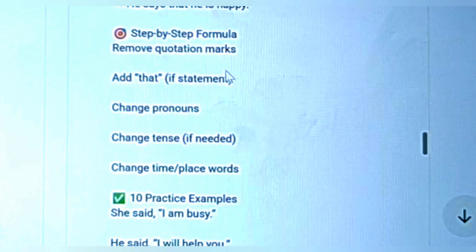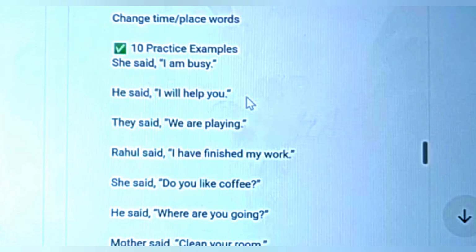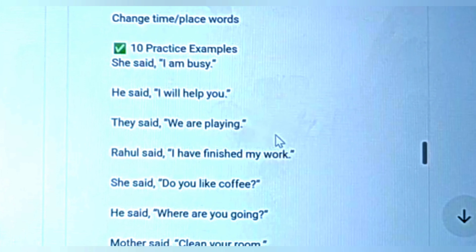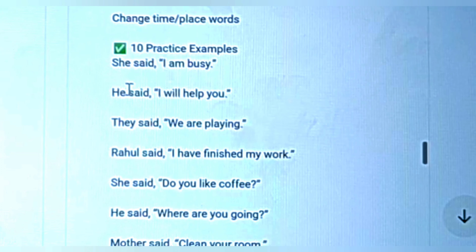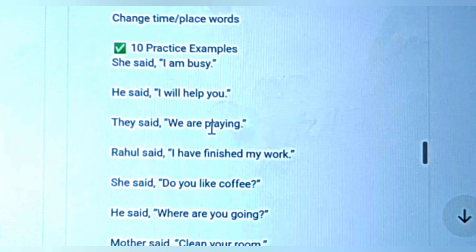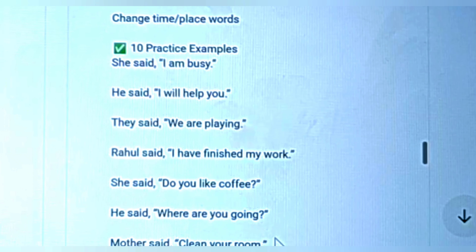First, remove the quotation mark, then add "that" if it's a statement, then change the pronoun, then change the tense if needed, then change the time or place word. And let's have some practice examples here that you can try. First one: she said, "I'm busy." Next: he said, "I will help you." Like this, there are lots of sentences for practice.